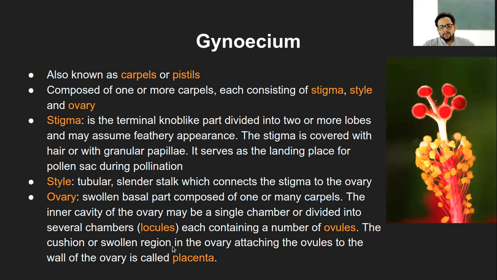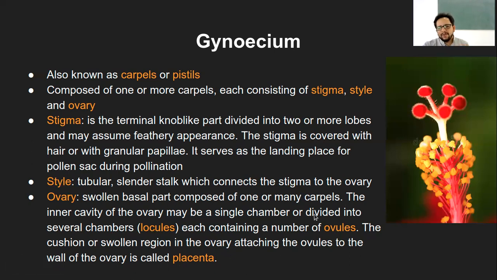The cushion or the swollen region in the ovary wall to which the ovules attach is called the placenta. In simplest terms, there are ovules attaching to the wall of the ovary, and that particular portion is called the placenta.